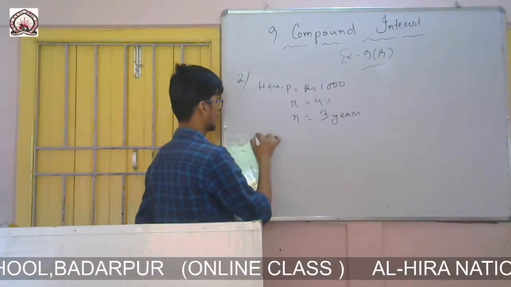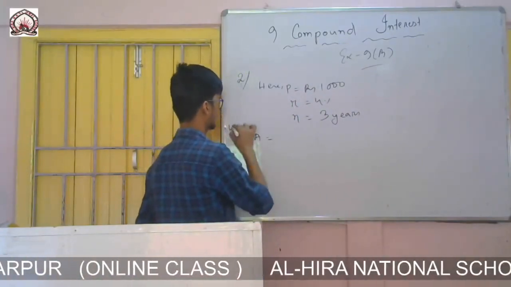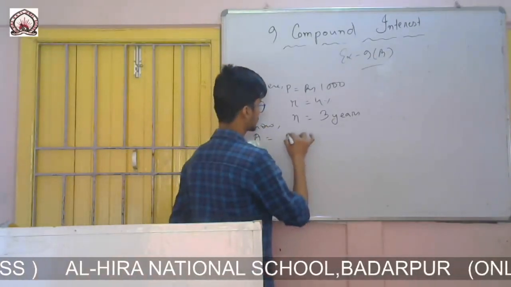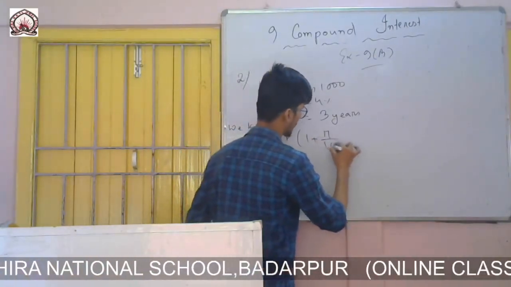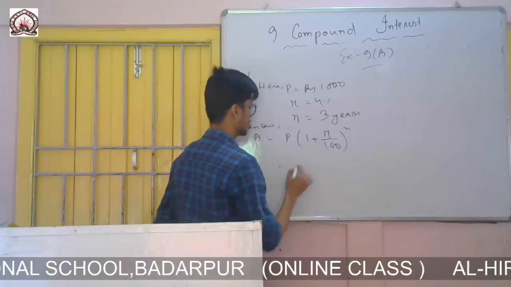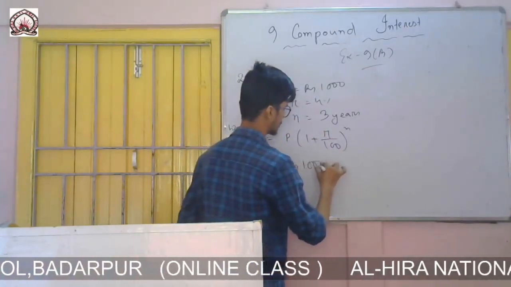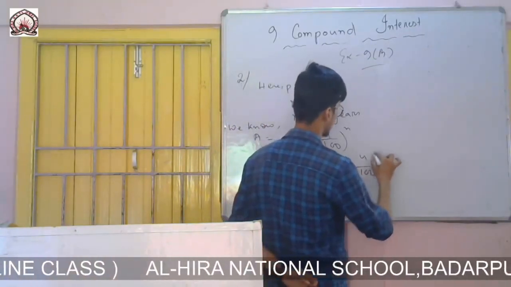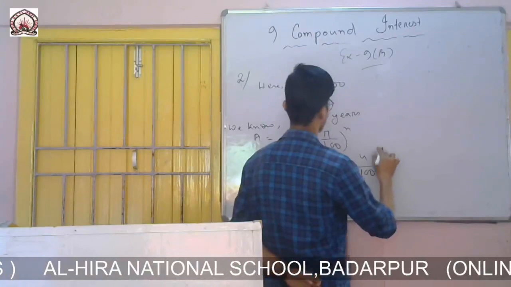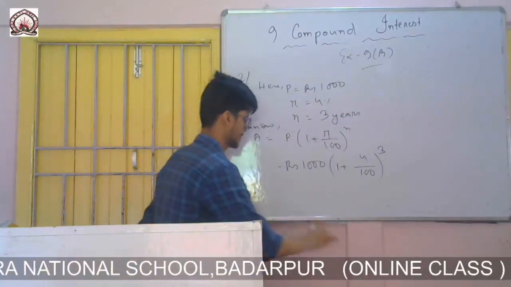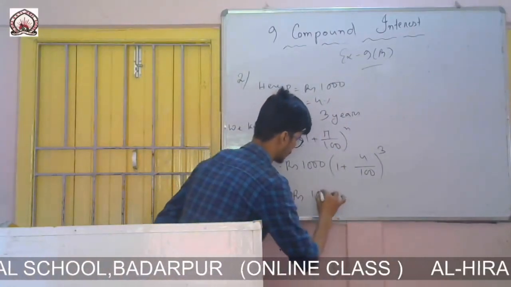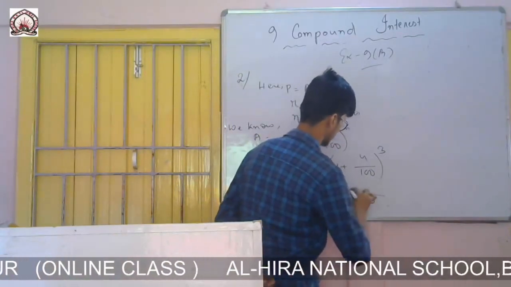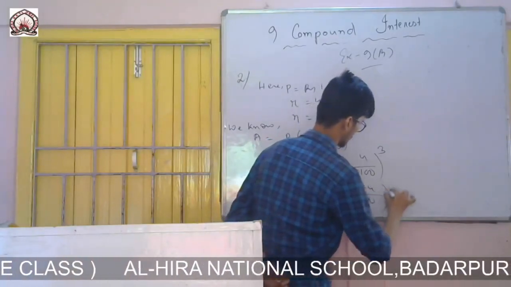So write, therefore, amount equals, we know, P into 1 plus R by 100 to the power n. Our principal is rupees 1000. 1 plus R, rate of interest, it is 4%, R by 100 to the power n. Number of years, it is 3. So rupees 1000, and okay, let me write 100 plus 4 whole cube,